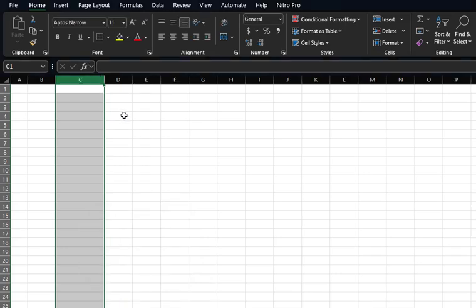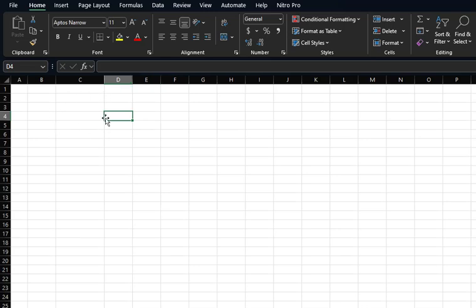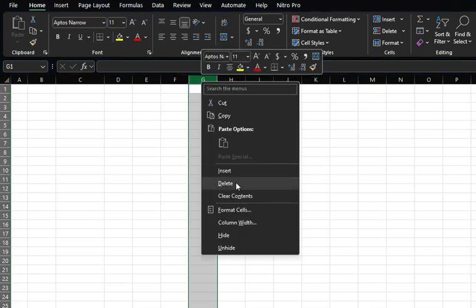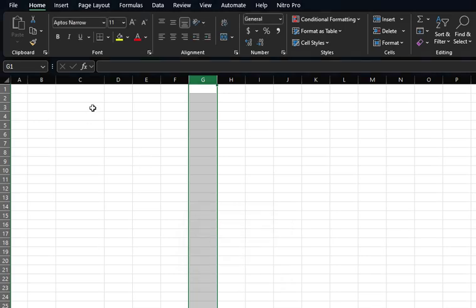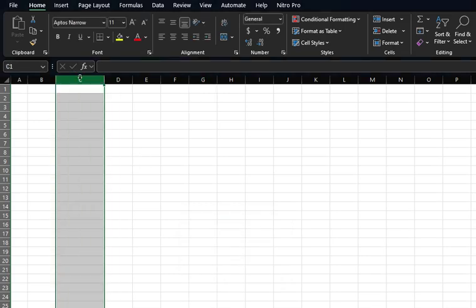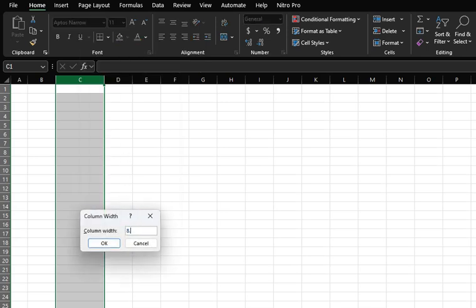Okay. And if you make cells some width you don't actually like and you want them to look like all the other ones, just right click on one of those cells, do column width, and figure out that this was bizarrely 8.43 wide, and then you can go back and make this one 8.43 wide if you want to get back to where it was. So that's pretty easy to do.